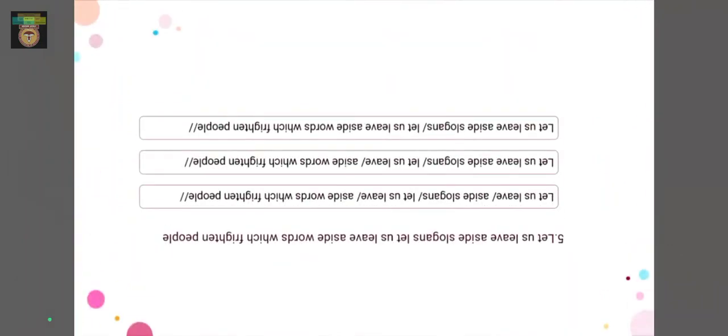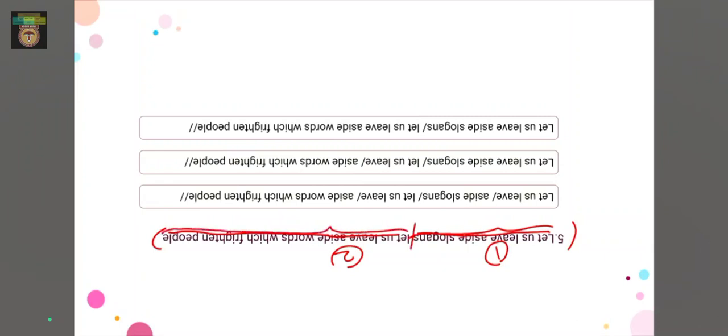So here in this question we have again a sentence. So we got to again figure out the appropriate pauses by going through this sentence, right? So we have, let us leave aside the slogans, let us leave aside the words which frighten people, right? So these are just two sentences, right? So we say this thing in one go, and we then take a pause here, and then we say this whole thing in another go, right? So just one pause here between these two sentences, right? So let's see which of our options matches with the above criteria that I mentioned.